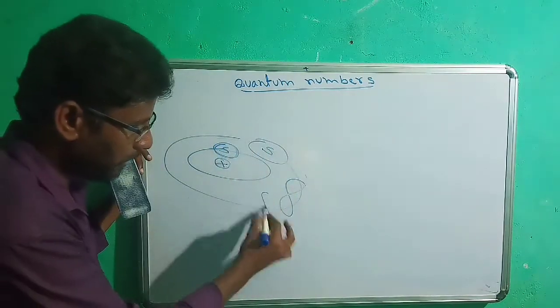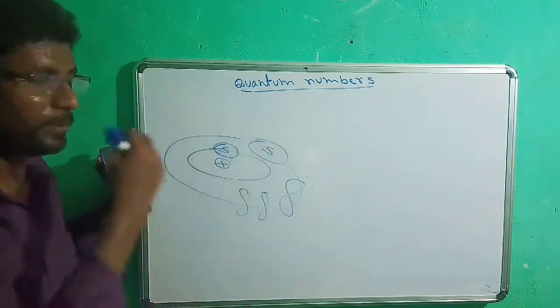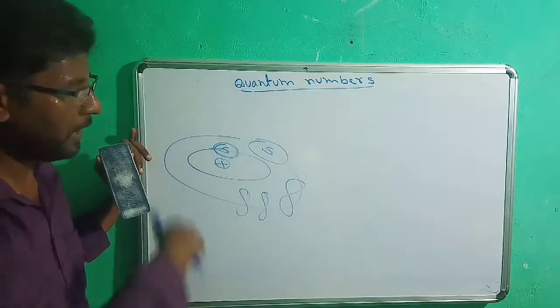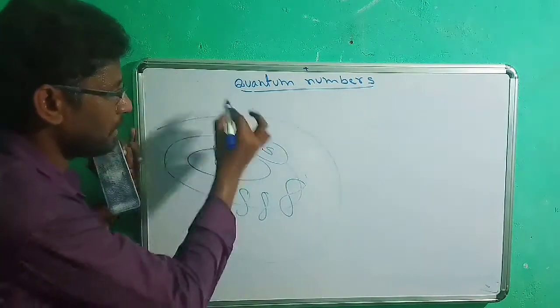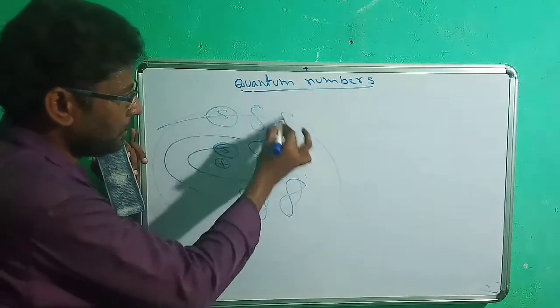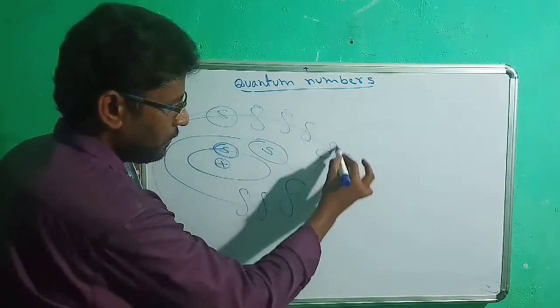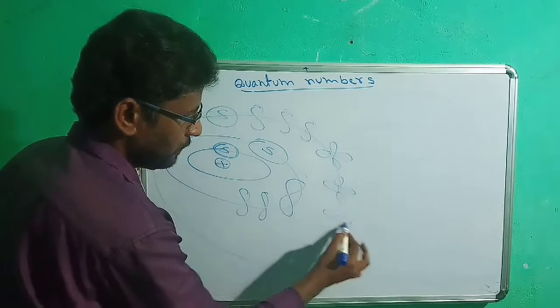There are a total of 3 p subshells possible, Px, Py, Pz, with different orientations. Like that, the third shell contains s, 3p, and there are 5 d orbitals.